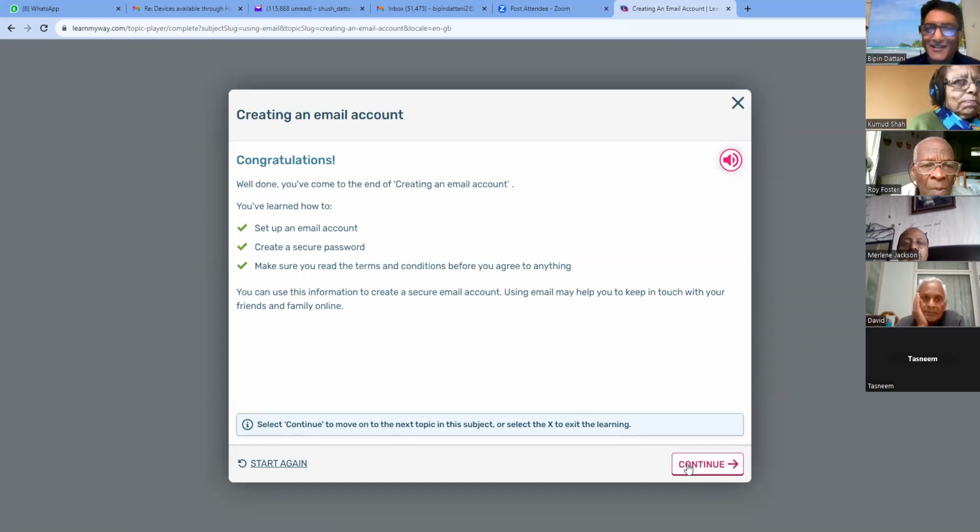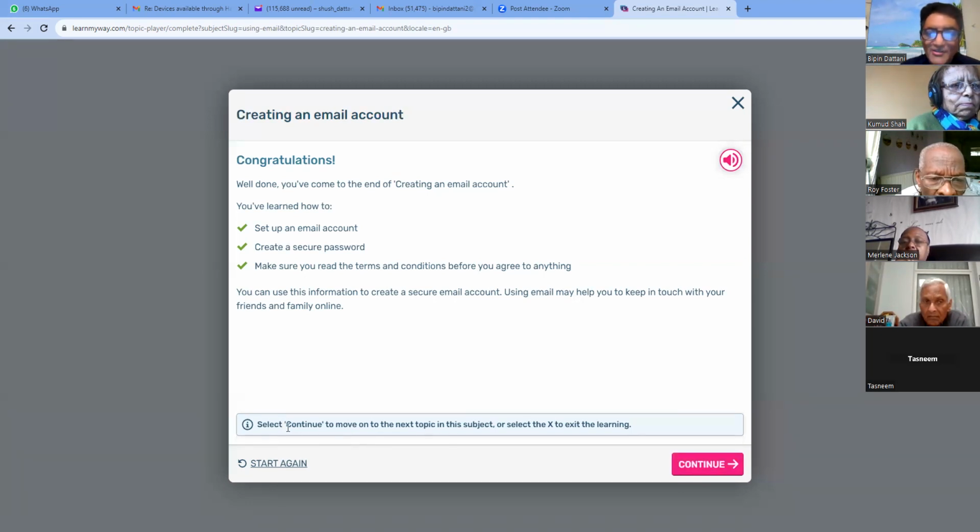Congratulations. Well done. You've come to the end of creating an email account. You've learned how to set up an email account, create a secure password, and make sure you read the terms and conditions before you agree to anything. You can use this information to create a secure email account. Using email may help you to keep in touch with your family and friends online.